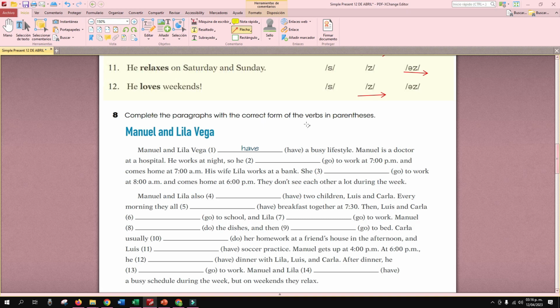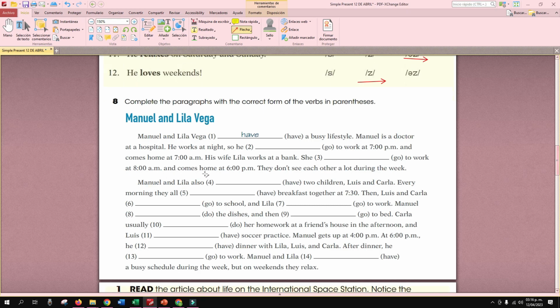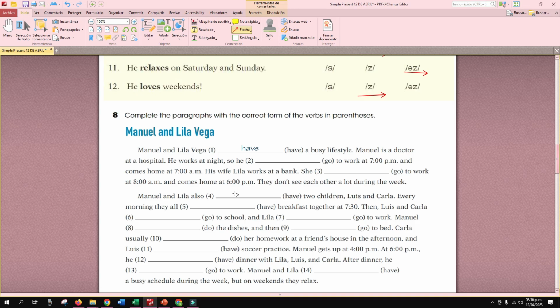He works at night. So he blank to work at 7 p.m. and comes home at 7 a.m. His wife, Lila, works in a bank. She blank to work at 8 a.m. and comes home at 6 p.m.